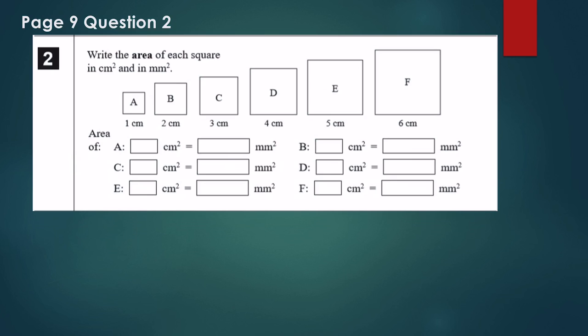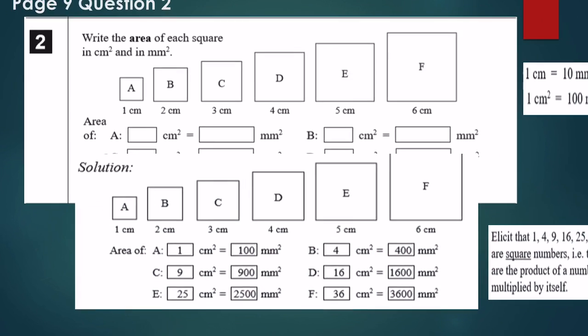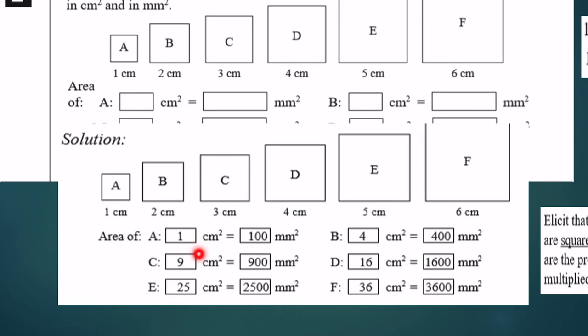If we want to do these squares over here, the side is 1, so 1 times 1 is 1 centimeter squared. 2 times 2 is 4 centimeters squared. 3 times 3, 9 centimeters squared. 4 times 4, or 4 squared, 16 centimeters squared. 5 times 5, or 5 squared, is 25 centimeters squared. 6 times 6, or 6 squared, is 36 centimeter squared. So these are the answers in centimeter: 1, 4, 9, 16, 25, 36.